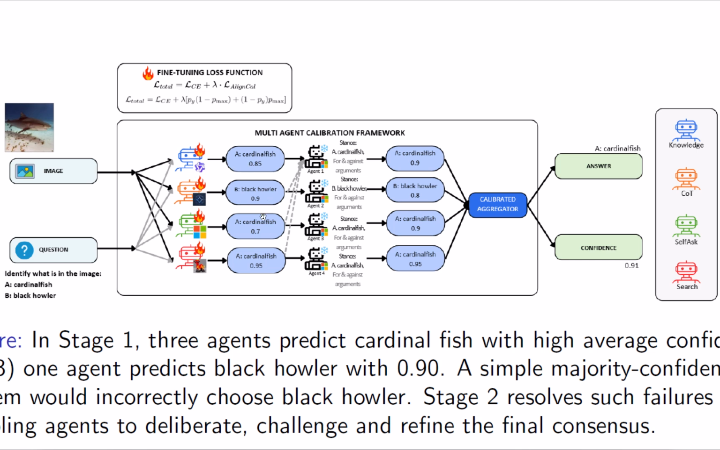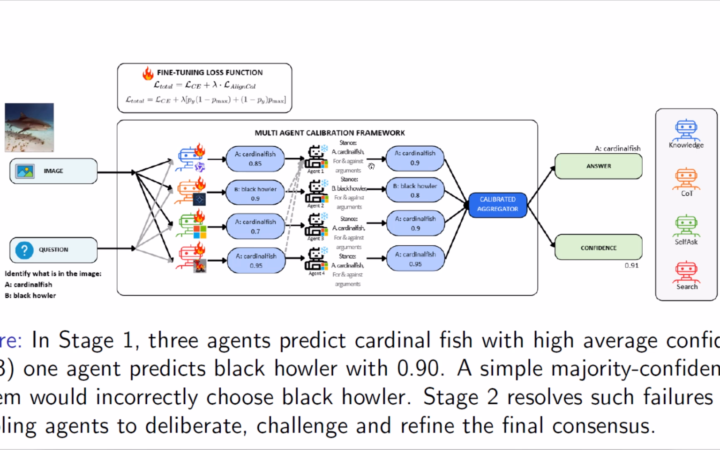This is the classic calibration failure. A minority but overconfident agent overrides the collective evidence. Stage 2 is specifically designed to resolve such failures. Here we introduce a set of generalist agents that engage in the debate process. Each agent is initialized with a stance sampled proportional to how many agents supported that answer in stage 1, so that the majority opinions are preserved but minority opinions are still viewed.